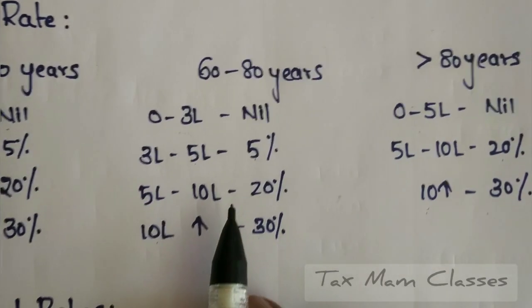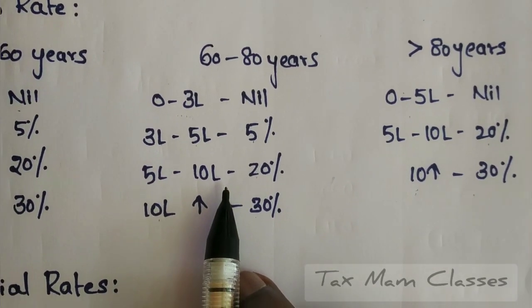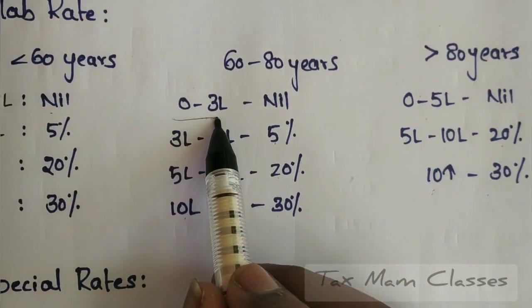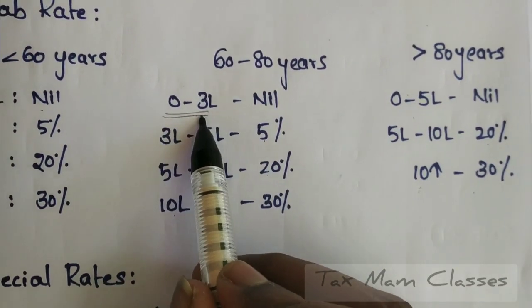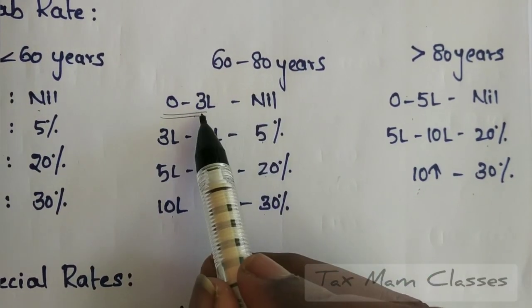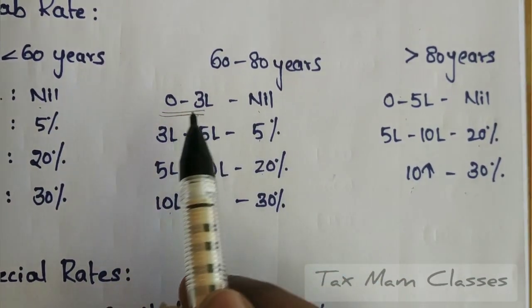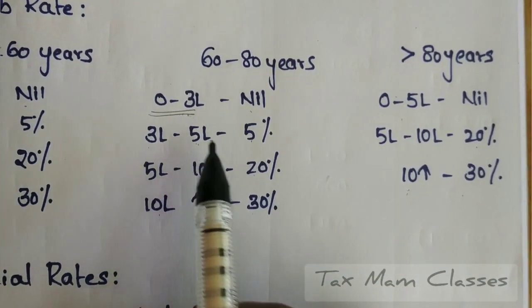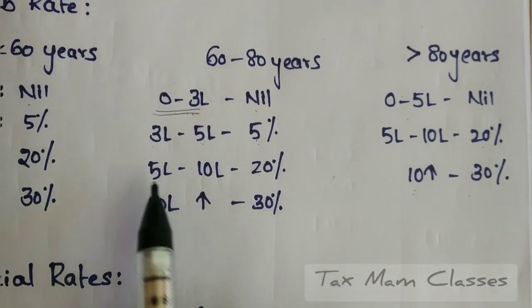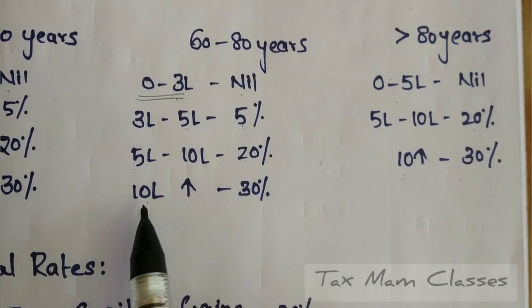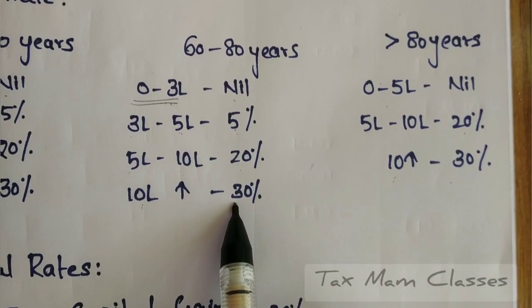Now see the senior citizen. For the senior citizen, the basic exemption limit is 3 lakhs. That means if a senior citizen is earning income up to 3 lakhs, it is nil. If the person is earning between 3 lakhs and 5 lakhs, the tax liability is 5%; 5 lakhs to 10 lakhs, 20%; more than 10 lakhs, 30% is the tax liability.